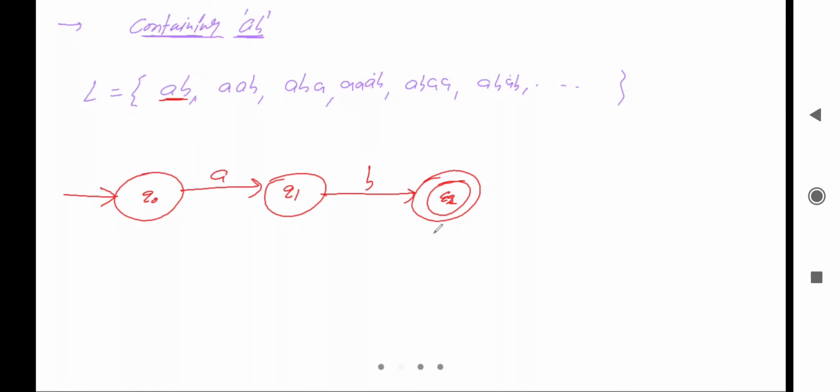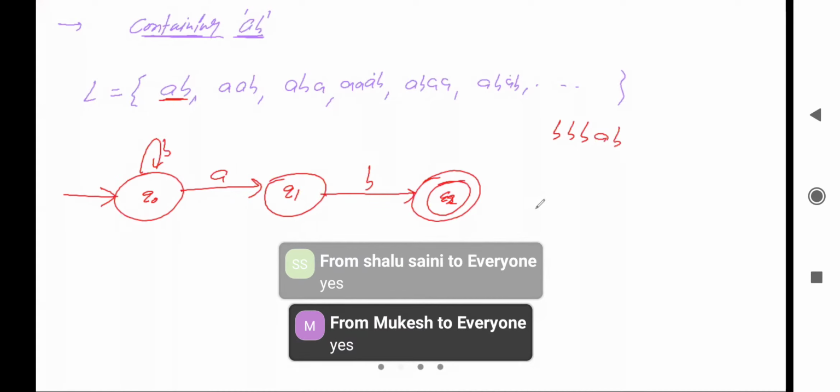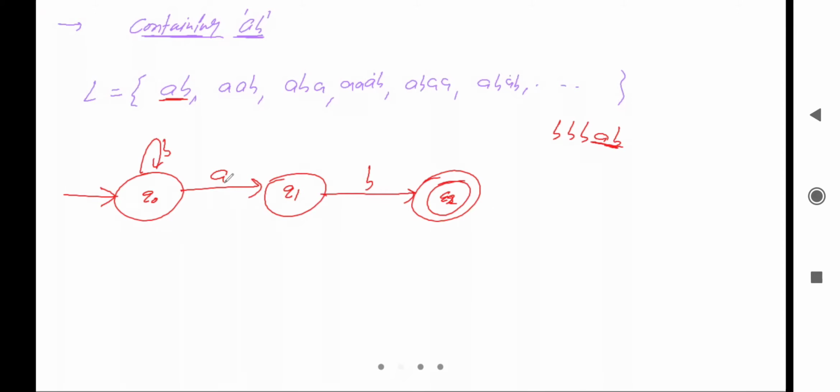Let's check for B. Can we take the loop of B here? So is it possible or not? Let's check. Initially there can be multiple B or not? Yes, initially there can be multiple B. After that A and B. So here it is containing AB, right? So there can be multiple B, after that A and B, and after that it will go to the final state, and on the final state there will definitely be acceptance. So it will accept this string. So finally we can say this loop of B is possible on Q naught.